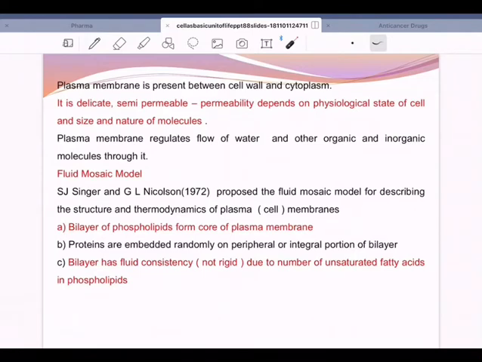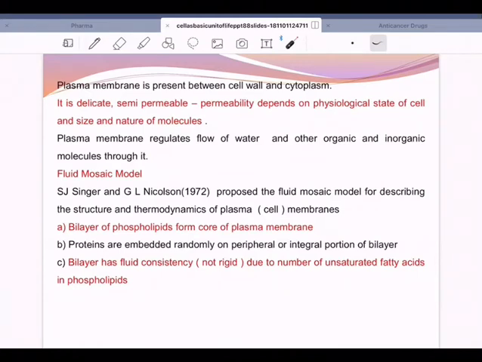And this fluid mosaic model, which is the most accepted one, is presented by two scientists, Singer and Nicolson. So it has become famous as the Singer and Nicolson fluid mosaic model. As the name suggests, it is something like a mosaic. When we get a flooring, we say mosaic slates. So the background will be whitish or brownish and there will be dots, either black dots or colorful dots. And such a flooring we say mosaic flooring. So same is the case here. When we take the structure of the plasma membrane, it looks like a fluid mosaic model.